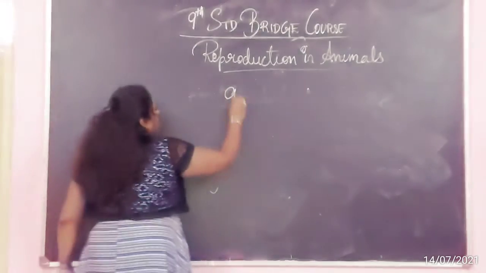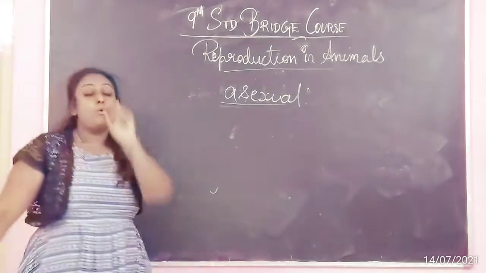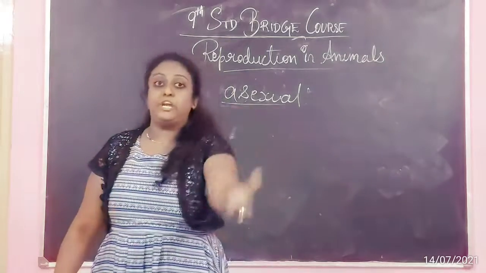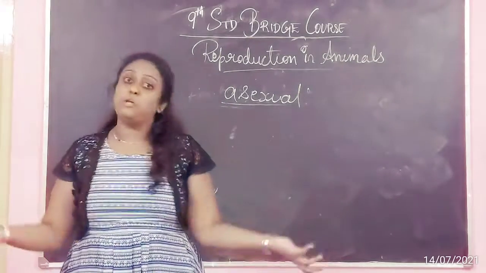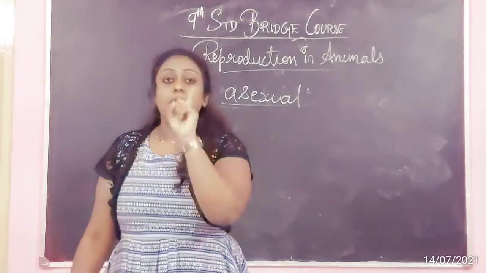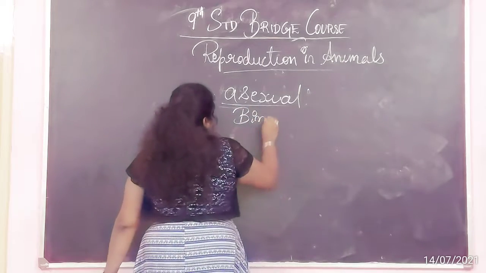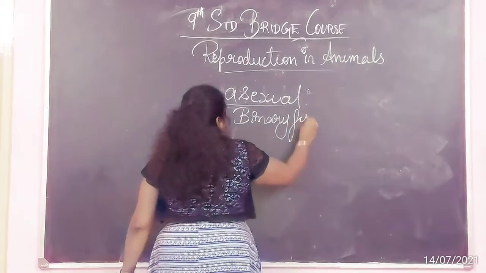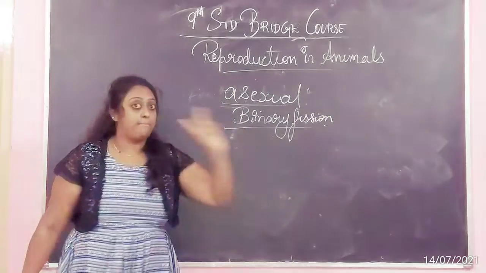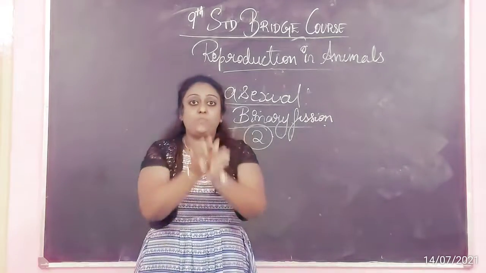Now we will get into what is asexual reproduction. Asexual means only one individual will be responsible for the production of their young one. How is that possible? In asexual reproduction, I will give you one example, that is binary fission. Bi means two. Fission means dividing.